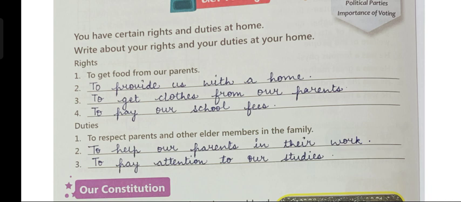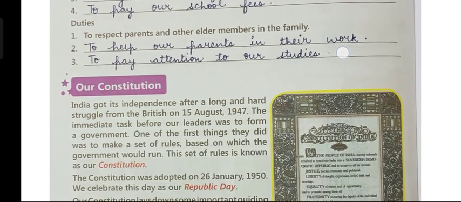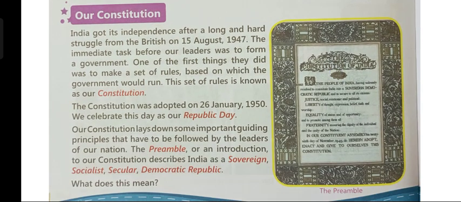So, what are our duties towards our parents? First, to respect parents and the other elder members in the family, to help our parents in their work, and to pay attention to our studies. These are our duties. Now, children, let us read about our constitution.